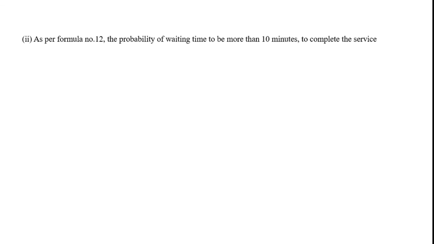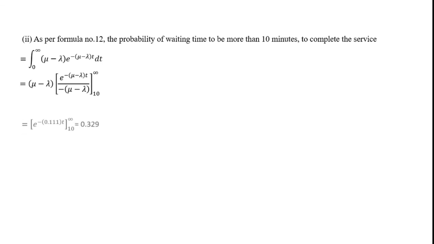Similarly, for the second one, the probability of waiting more than a particular amount of time, that is 10 minutes, we calculate this using the 12th formula which we saw: integration from 0 to infinity of (mu minus lambda) exponential of negative (mu minus lambda) t dt. This is the formula we get after integration. We put in all the values, and the answer at the end is 0.329.